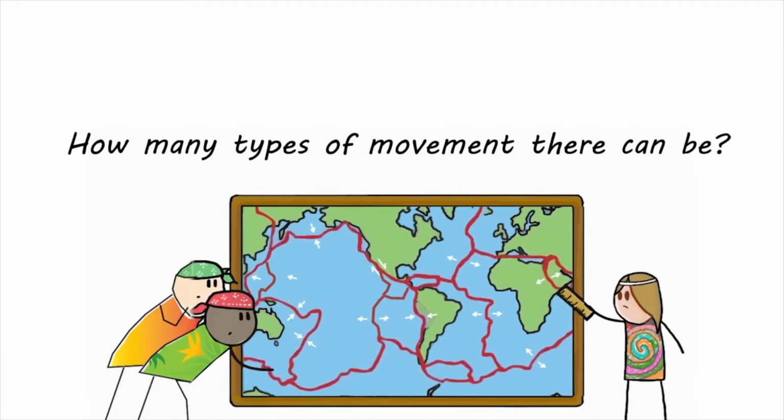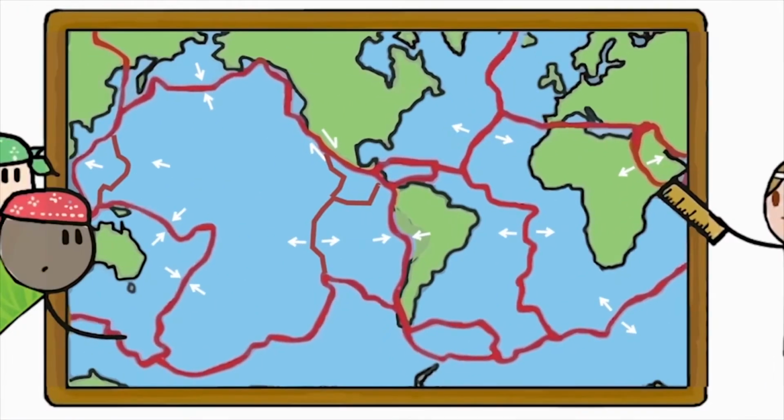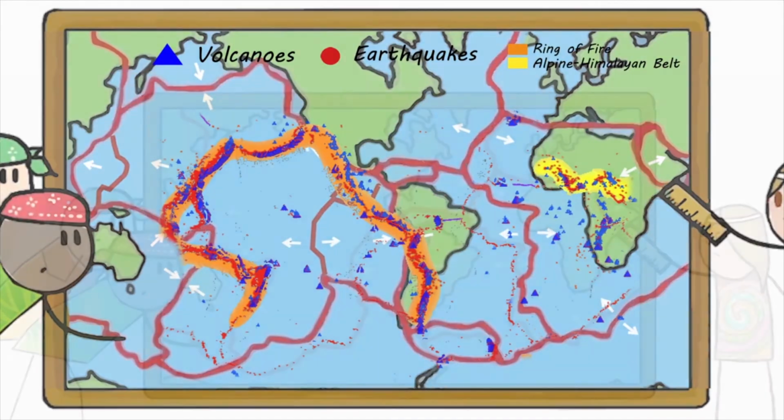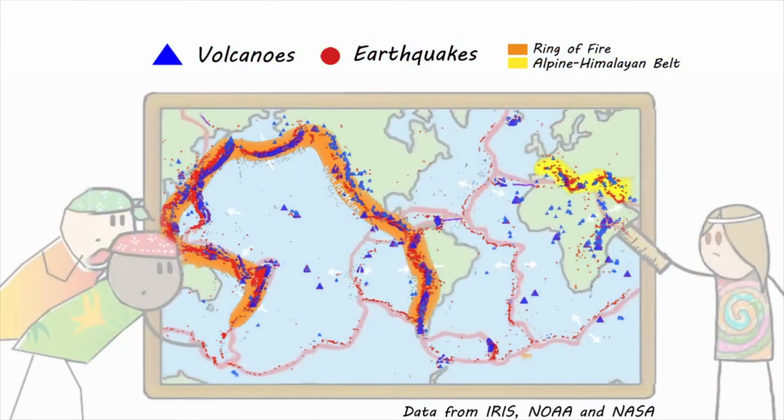Can you guess how many different types of movement there can be? The answer is 3. Plates can move towards each other at convergent plate boundaries, away from each other at divergent plate boundaries, and slide past each other at transform boundaries. Plate boundaries have the most earthquakes and volcanoes.